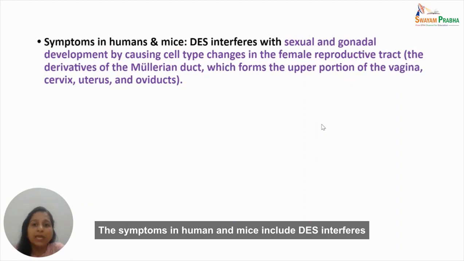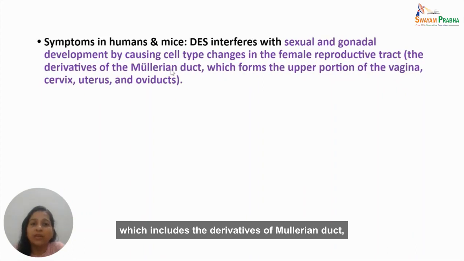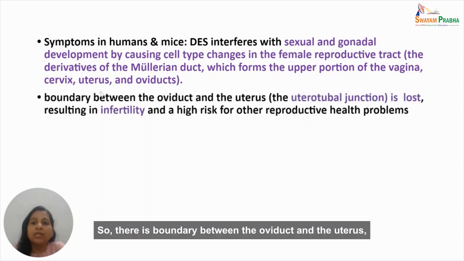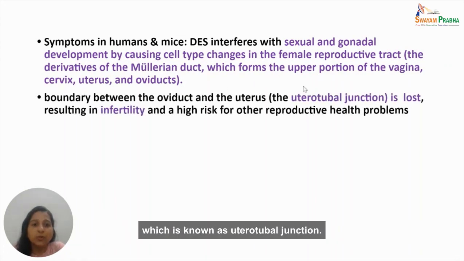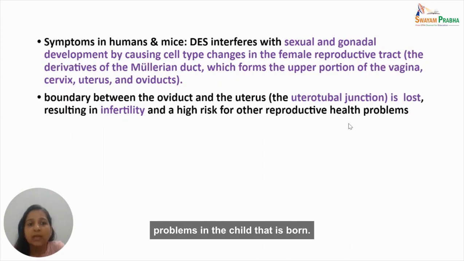Now the symptoms in humans and mice include that DES interferes with the sexual and gonadal development by causing cell type changes in the female reproductive tract. This includes the derivatives of the Müllerian duct, which forms the upper portion of the vagina, cervix, uterus, and oviduct. That is, all the organs which are majorly included in the female reproductive tract are affected because of the exposure to DES. There is a boundary between the oviduct and uterus, which is known as the uterotubal junction. This uterotubal junction is lost, which results in infertility, and there is also a high risk for other reproductive health problems in the child that is born.